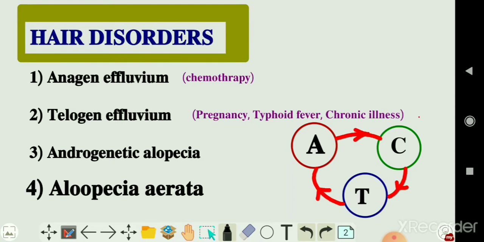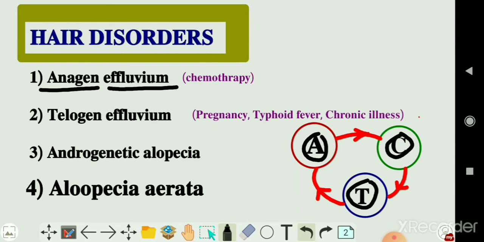The first hair disorder which I am going to discuss here is anagen effluvium. Effluvium means shedding. You know there are three phases of hair cycle: anagen, catagen, and telogen. Anagen is also known as growth phase, in which hair follicle starts to grow. Therefore, in anagen effluvium, there is shedding of anagen hair follicles.